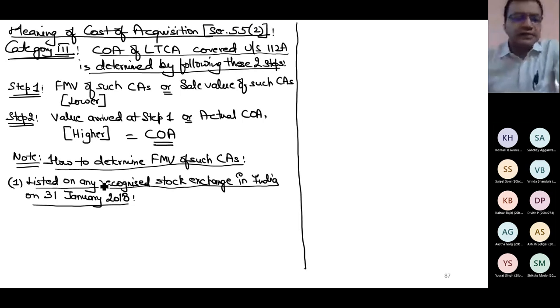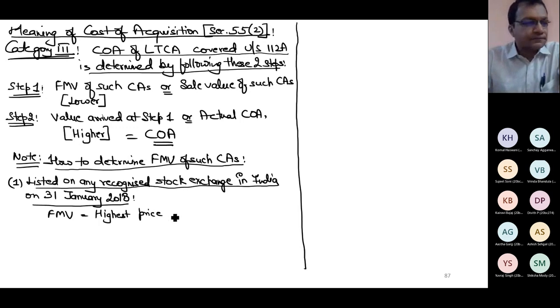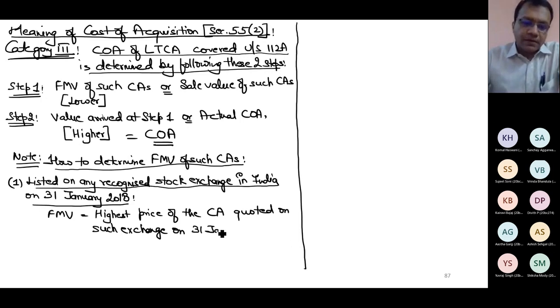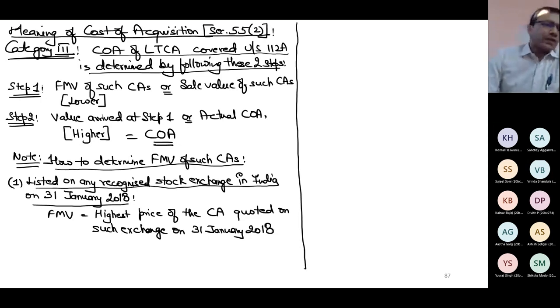So if the shares are listed on any recognized stock exchange, then fair market value of that asset or share is highest price of that share. I'm using the word capital asset, but in reality, for your level, it can be equity share only. Quoted on such exchange on 31st Jan 2018. This is my first point.